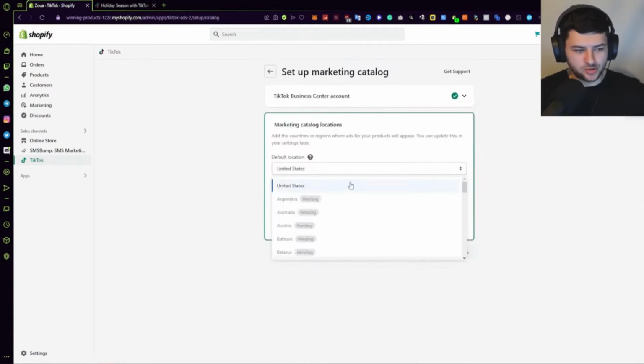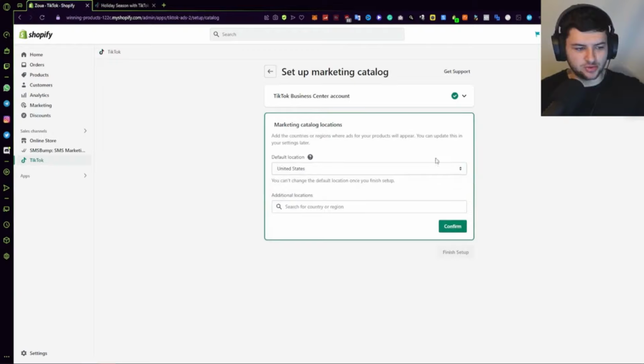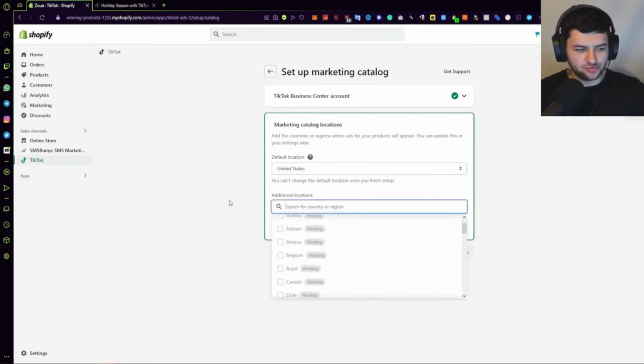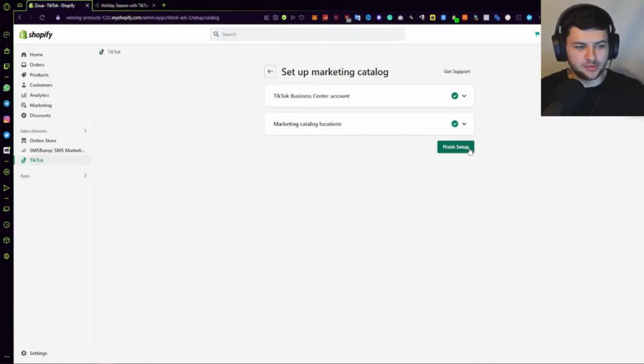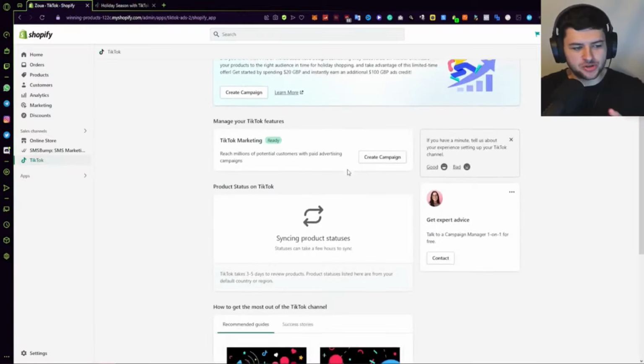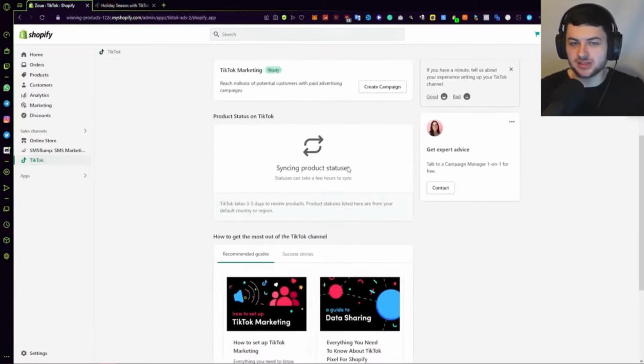But we could go ahead and also press United States, as long as we also can ship there as well. Now, additional regions, we can also access additional locations on here if we select them as well. So I'm going to press confirm now that we've selected the United States by default, and now we can press finish setup. Okay, so the only thing now left for us to do is to actually create a marketing campaign, because we've set up the pixel by this point and we've also set up the marketing catalog locations, so everything in that regard is actually set up so far.